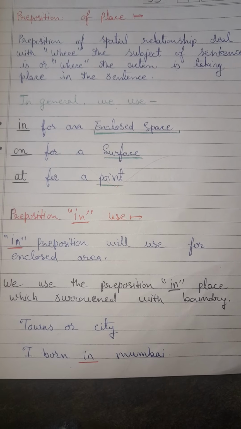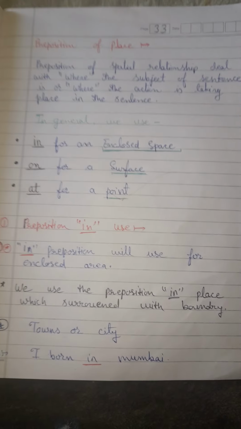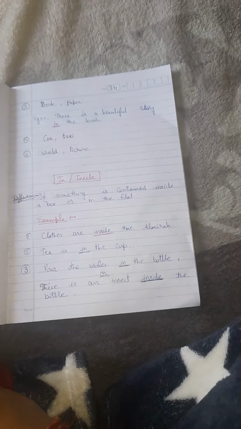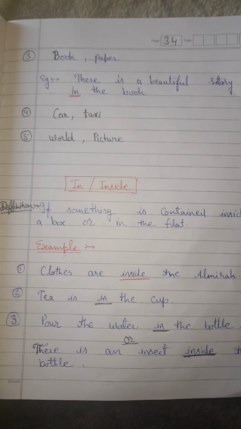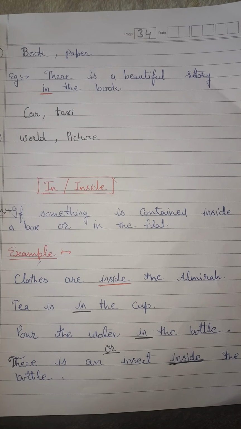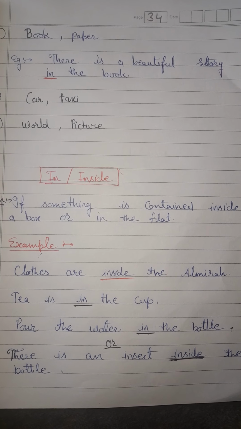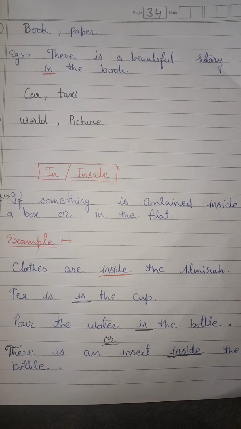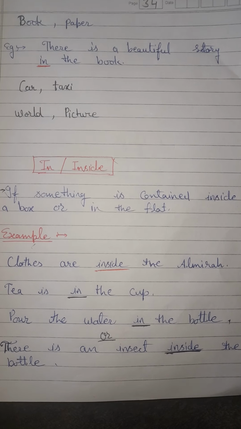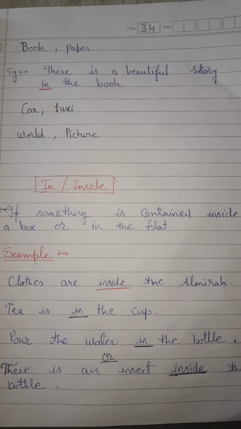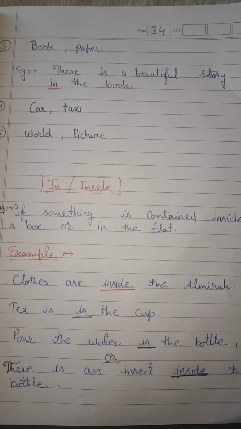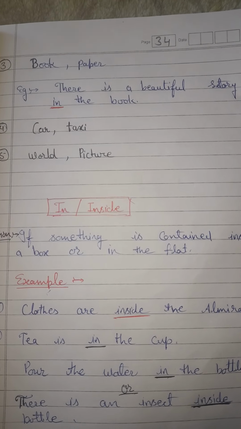Like I was born in Mumbai, I am in Haridwar, I am in Uttarakhand. To denote a town or city, we use in. And we also use in for a book or paper, because a book is also a particular area. The story is in the book, but when we use paper, then we use on. We are in the car, we are in the taxi, and what is happening in the world, in the word, in the picture, all these things we use in.